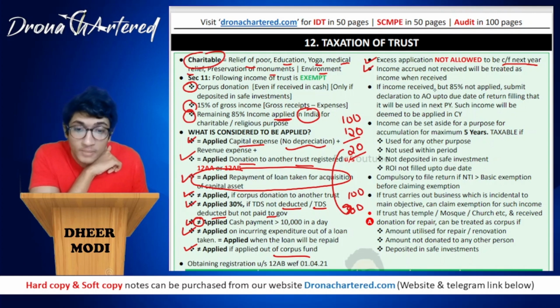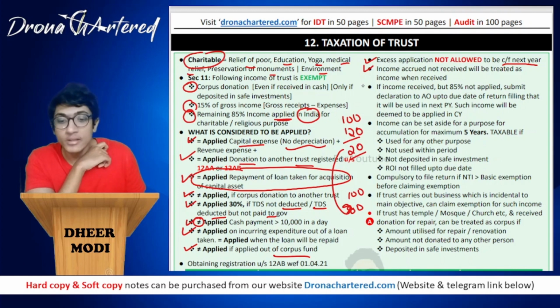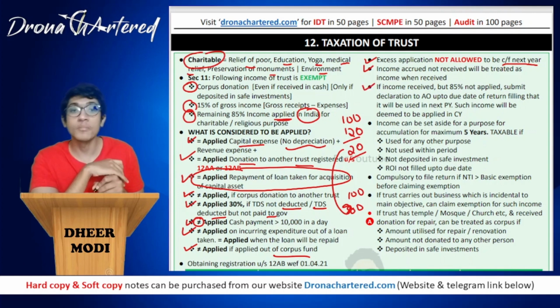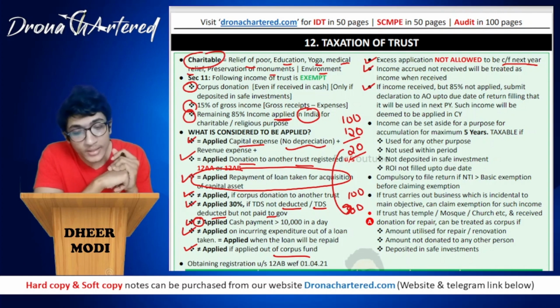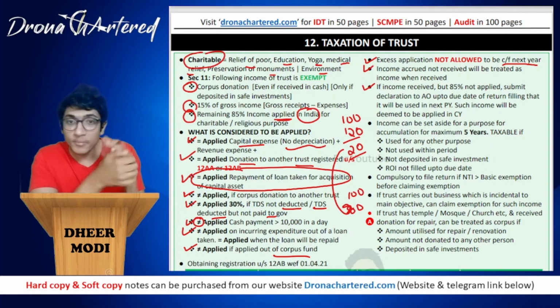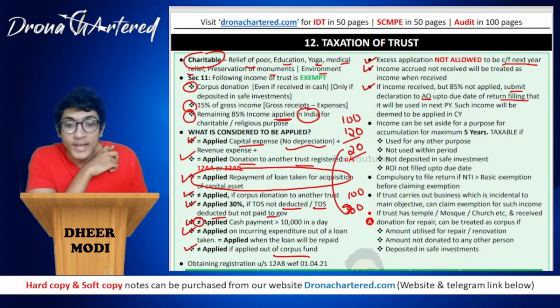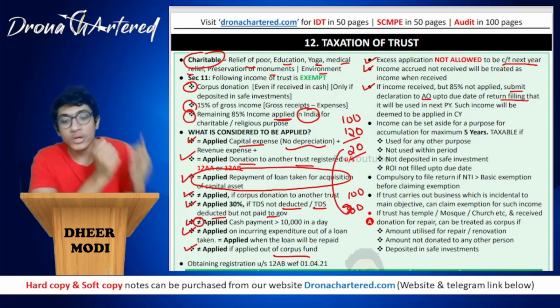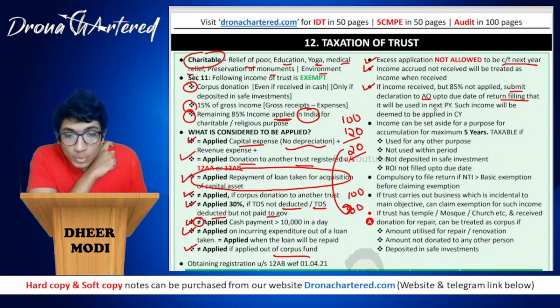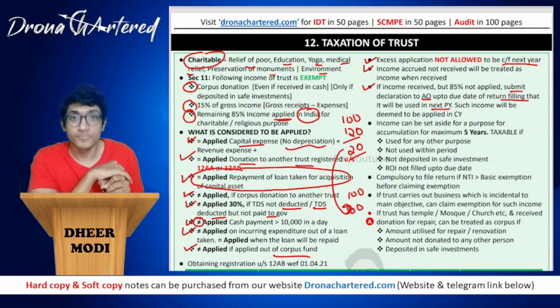Next is if income is received but 85% has not been applied, that is you have received the income but 85% of the portion you were not able to apply, because look, 15% is already exempt. But if the remaining 85% you were not able to apply, then submit a declaration to your assessing officer up to the due date of return filing, that this remaining amount that you were not able to apply, it will be used in the next year.